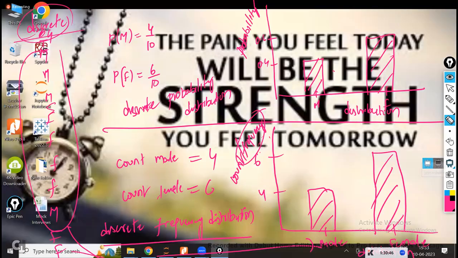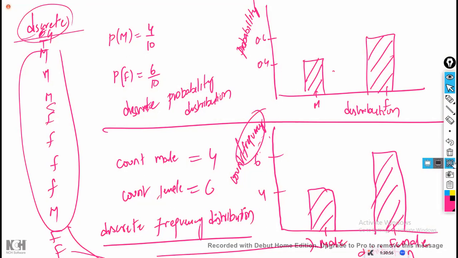Any questions on the discrete variable? If you have any questions, please ask, online and offline students. Any questions on probability or probability distribution? Within probability, I have only completed the discrete probability distribution. For continuous probability distribution, I will take one example and show you how to make a frequency distribution and, at the same time, a continuous probability distribution. That we'll see. Is that clear till now?